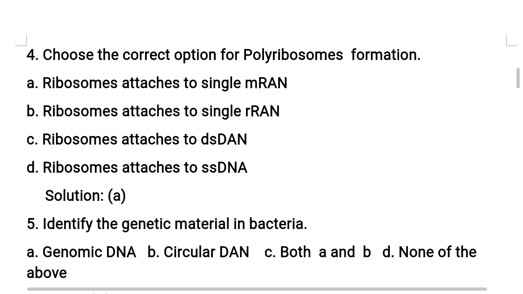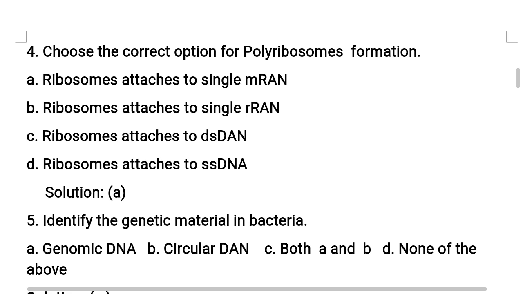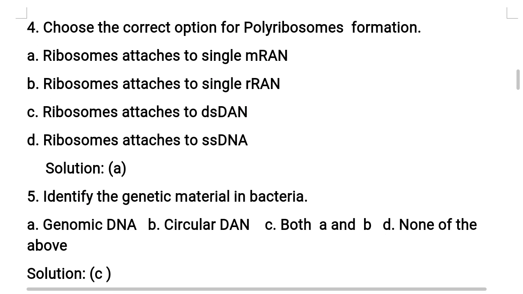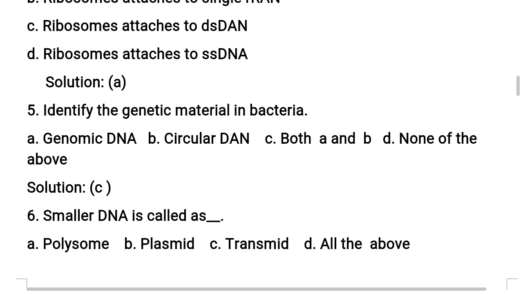Here one point I would like to bring to your notice: formation of polyribosomes. Let's see the explanation. Poly means many ribosomes. Many ribosomes in the cytoplasm attach to the single mRNA, full form messenger RNA, forming polyribosomes, also called polysome. So the correct answer for this question is option A. Have you understood? Now moving to fifth question.